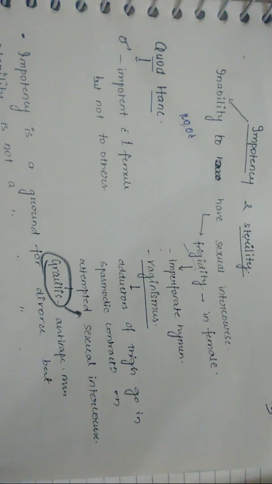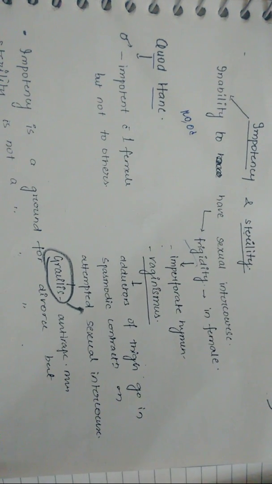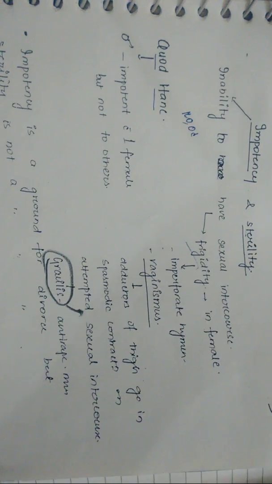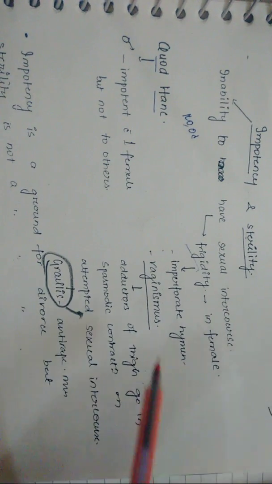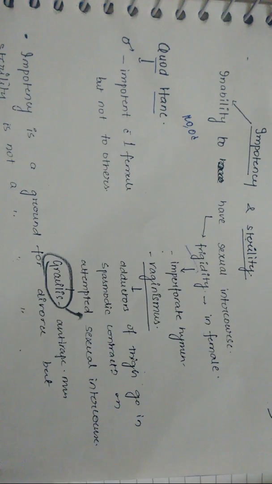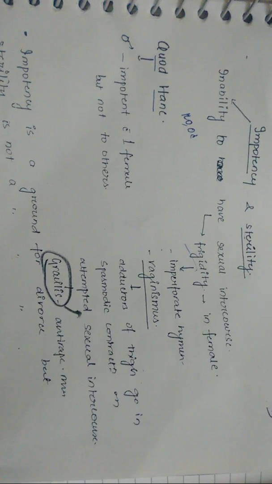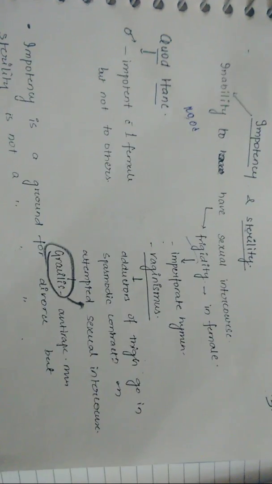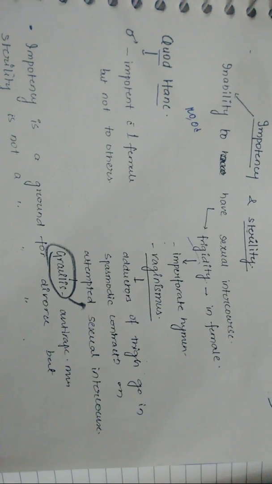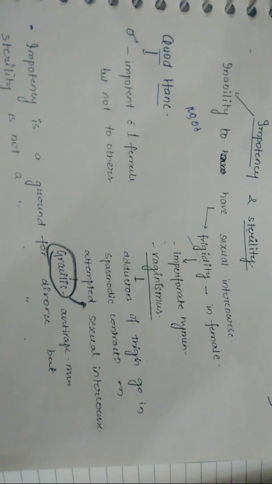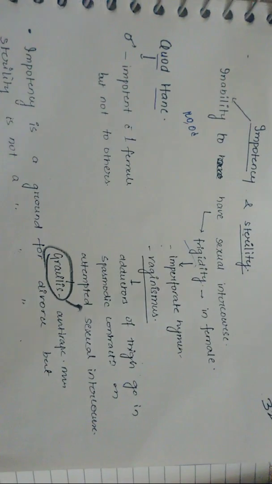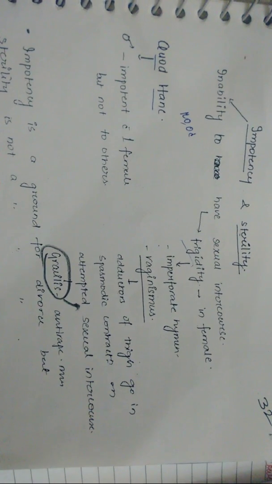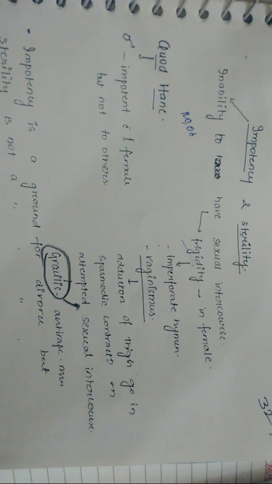It can be because of imperforate hymen, and it can be because of vaginismus. I'll be dealing with the hymen in detail in the coming sessions, but right now we just understand the meaning of vaginismus. So what does it mean here? You can see that the adductors of the thigh, the medial aspect muscles, go into spasmodic contraction on attempting sexual intercourse.